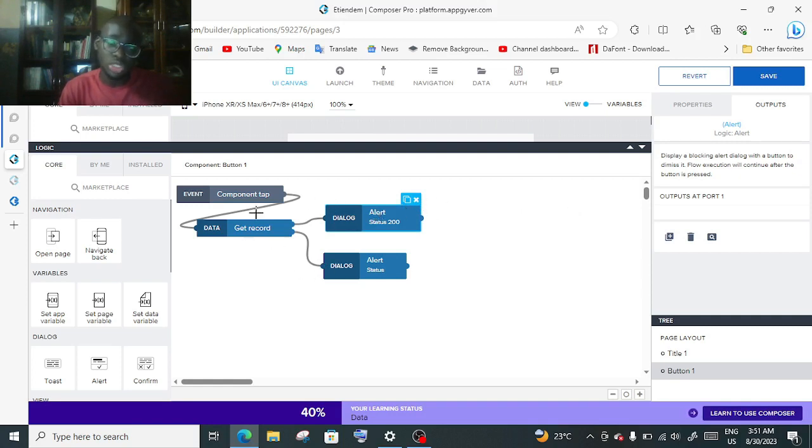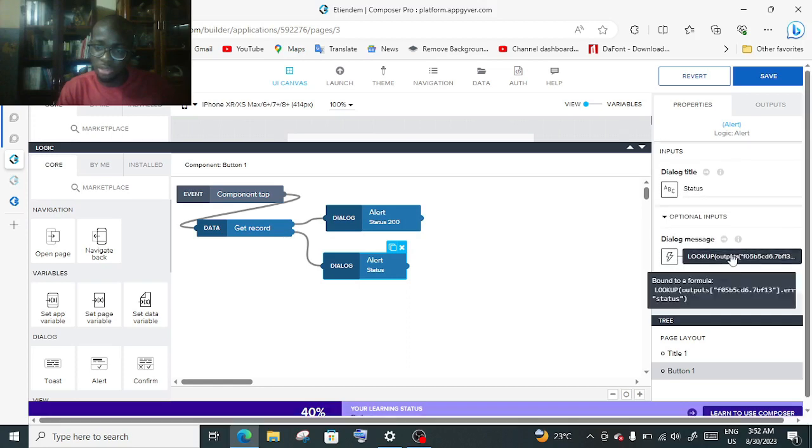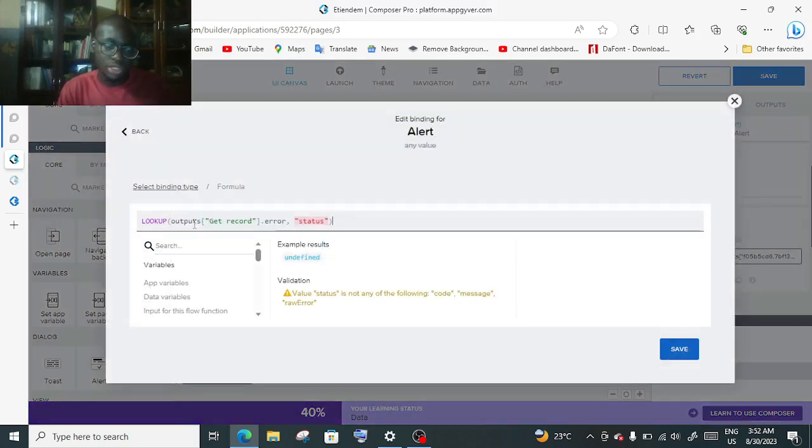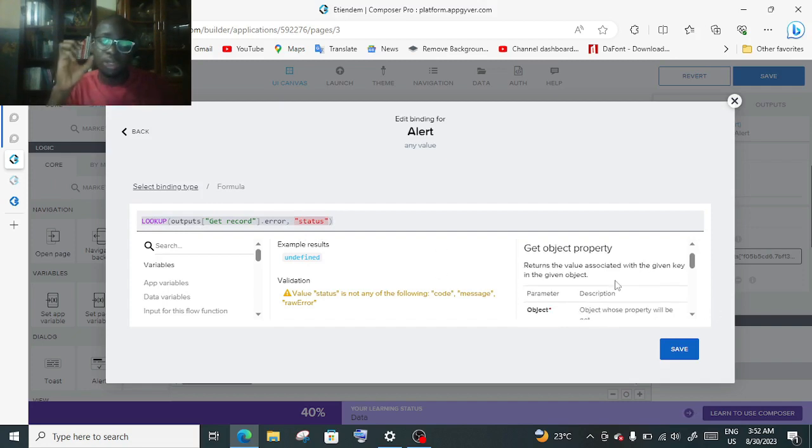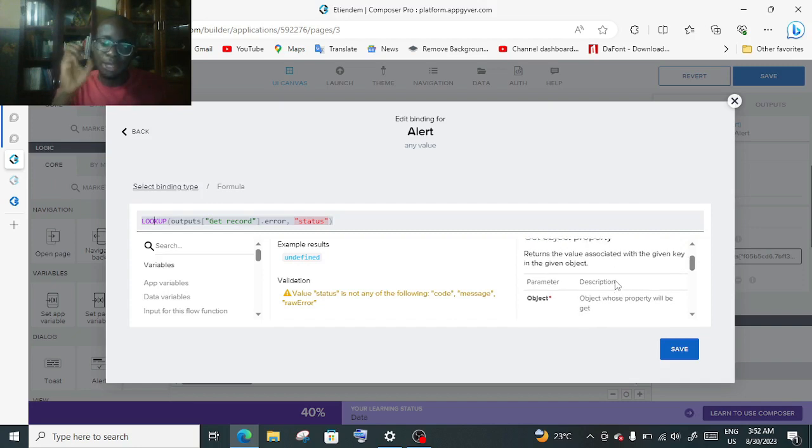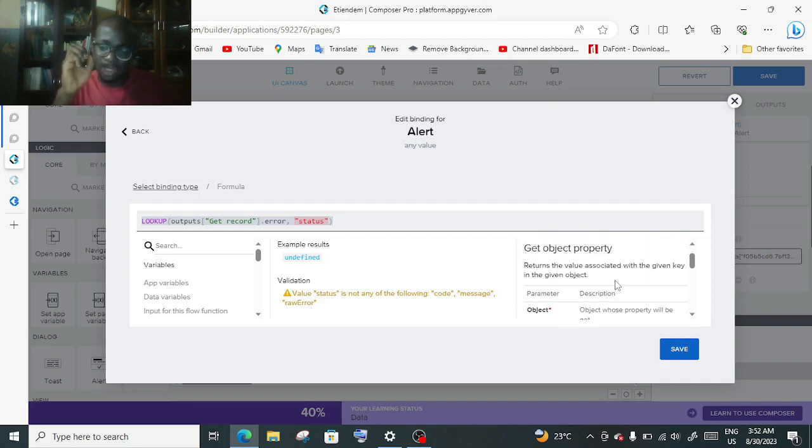Now suppose it's not 200, it's another error. What's the error? This is where you can put your if statement and check whether it's 200 or not. But if you want to just see which kind of error it is, this is the formula, and under it we're going to put the status. You're going to look up from the error and get the status part out of it, because lookup is supposed to get an element, a parameter object, from a value associated with a given key.